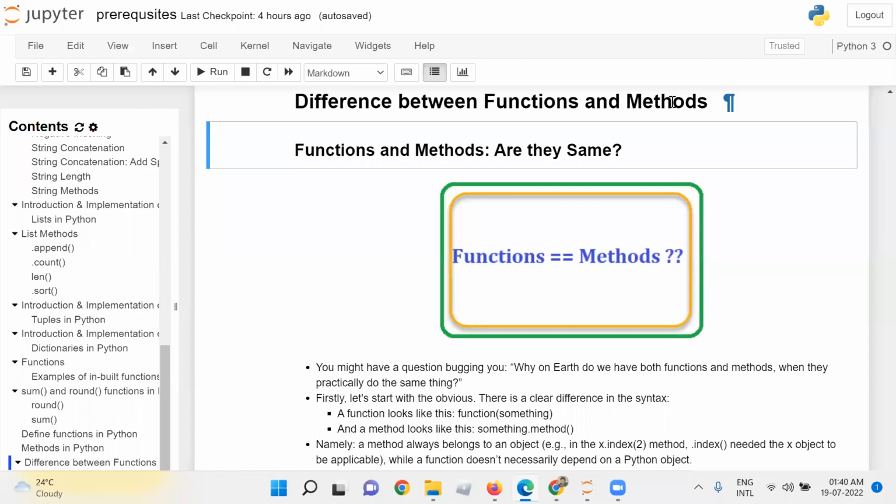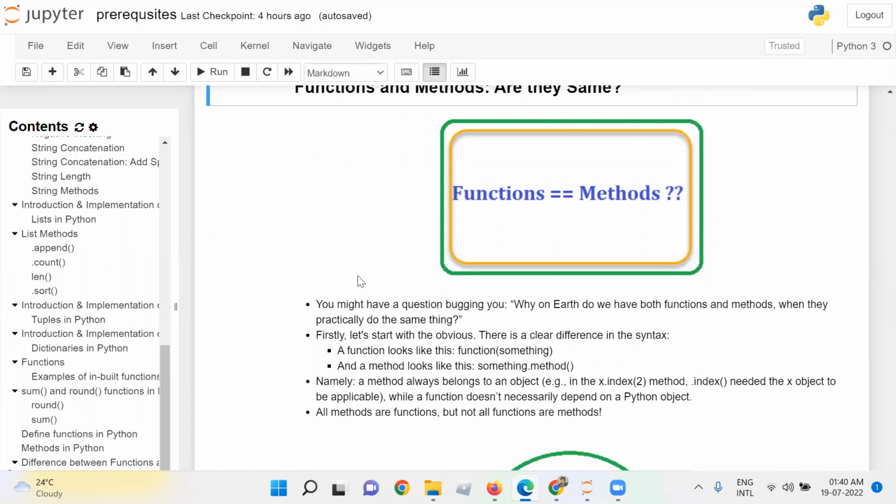Difference between functions and methods. Functions and methods are the same. Are functions equivalent to methods? You might have a question bugging you. Why on earth do we have both functions and methods when they particularly do the same thing?